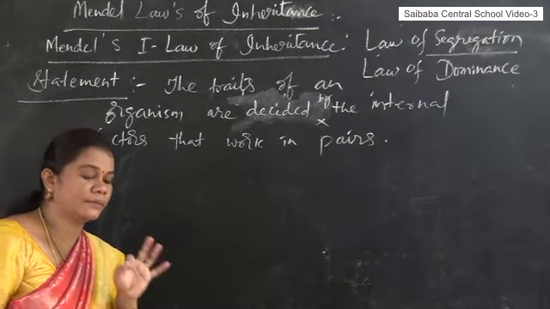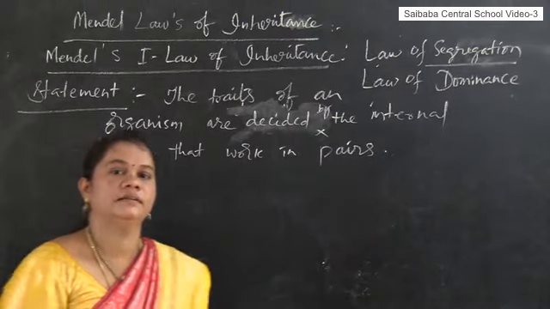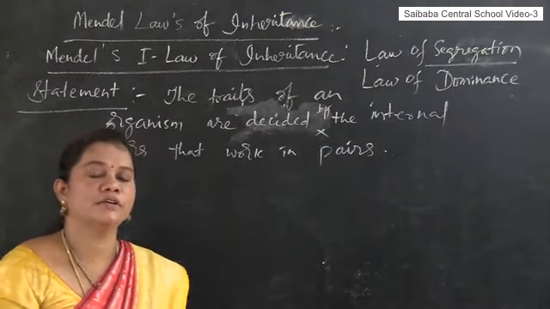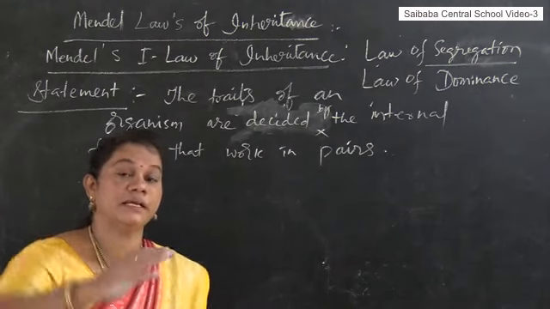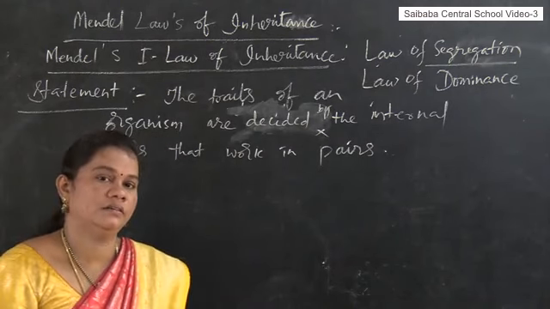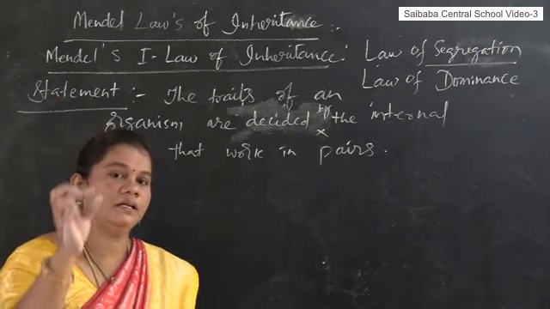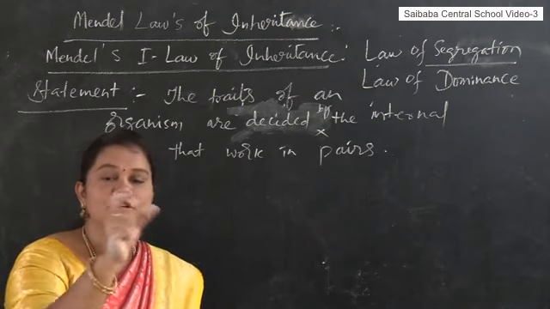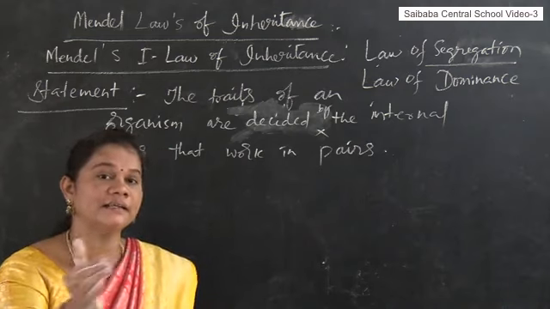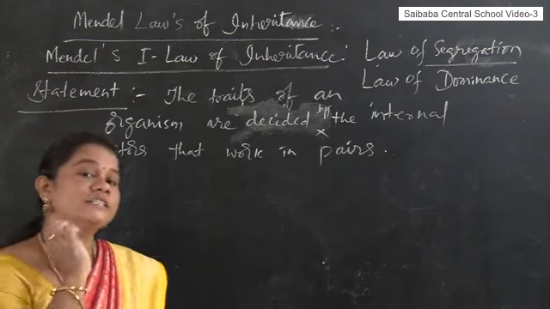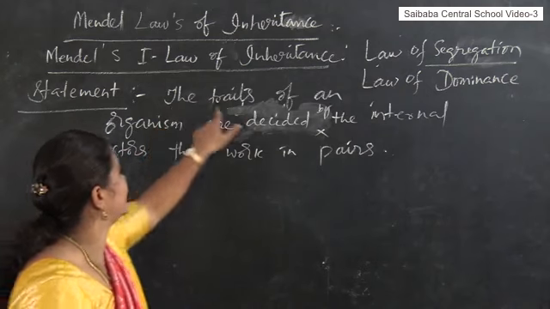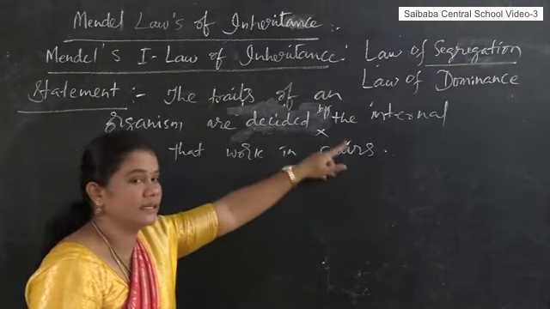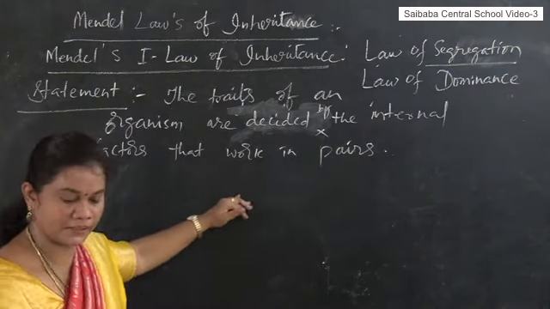You have to note an important point here. At the time of Mendel, there was no word like gene. The name gene was given by another scientist, Johannsen. But at the time of Mendel, he called those genes internal factors. As per his experiments, he proved the first law: the traits of an organism are decided by the internal factors that work in pairs.